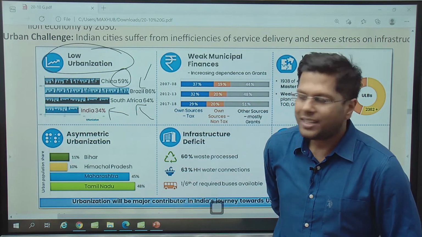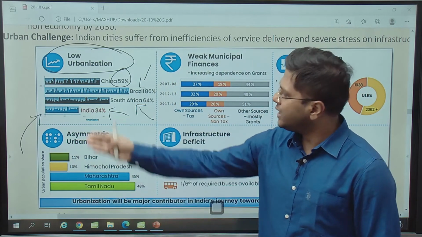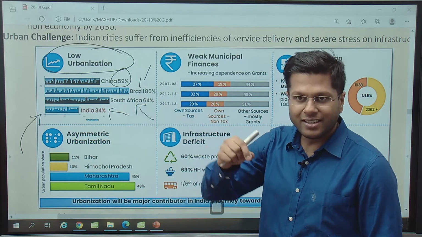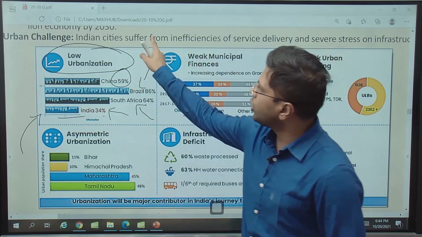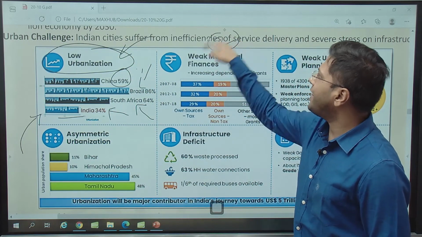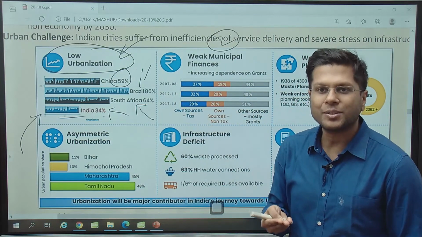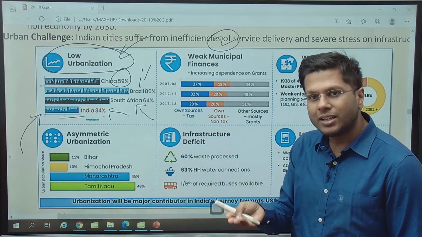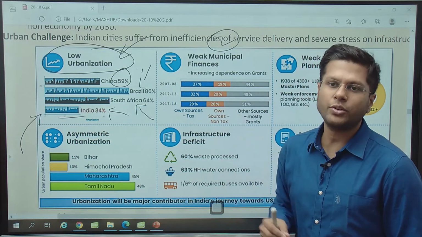What does this indicate? This indicates that formally the government will not be running urban programs in those areas which are not designated as urban. Although they deserve urban status, we don't have such programs running there. So we have a low level of urbanization formally. This is one issue. The second one is weak municipal finances. We have studied it in one of the editorials a month back about the financial structure. The central government has maximum finances, then the state government, and then the urban or rural local bodies have minimal finance. They also depend on the finance that has been given to them.